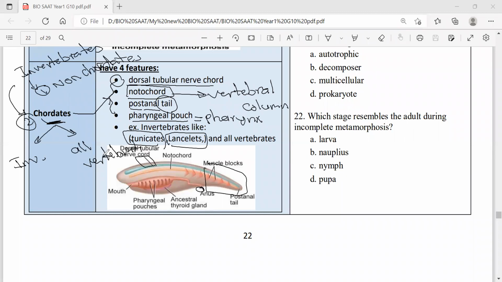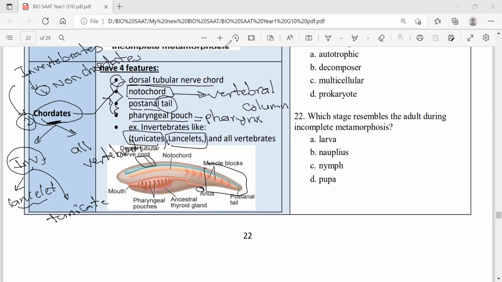All vertebrates are chordates, but not all invertebrates. Only lancelets, the animal called lancelet, and a second called tunicate. Only these are chordates, simply because they have these four features.